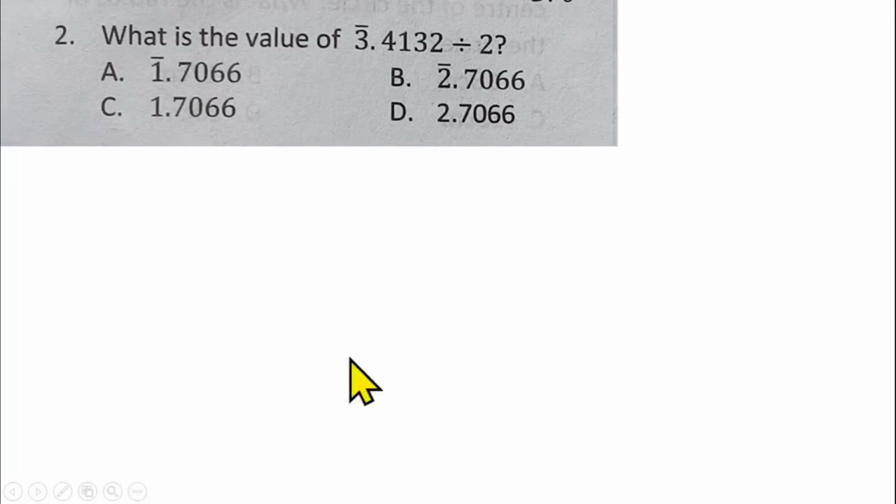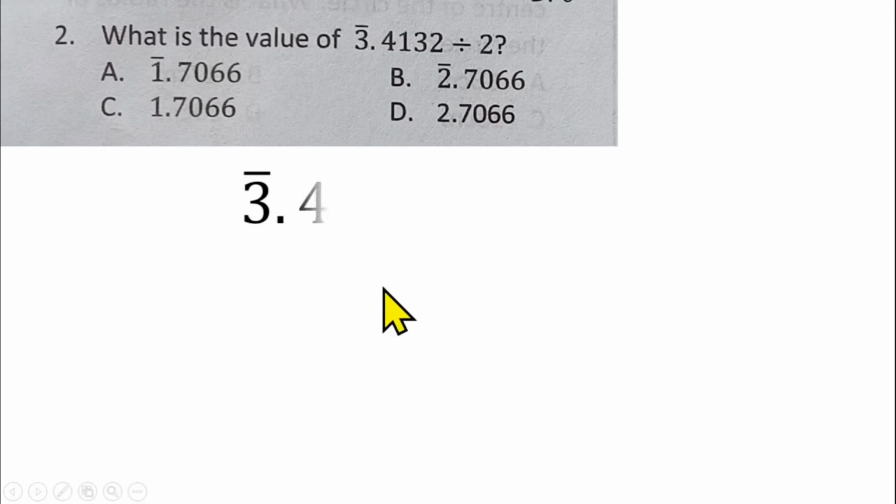Question number 2 is from logarithm. You have to find the value of bar 3.4132 divided by 2. The question is from logarithm, and it is the logarithm of a number less than 1 that is going to give us bar, because the characteristic of the logarithm of a number less than 1 always results in bar. So that means you are having bar 3, which is the same as minus 3.